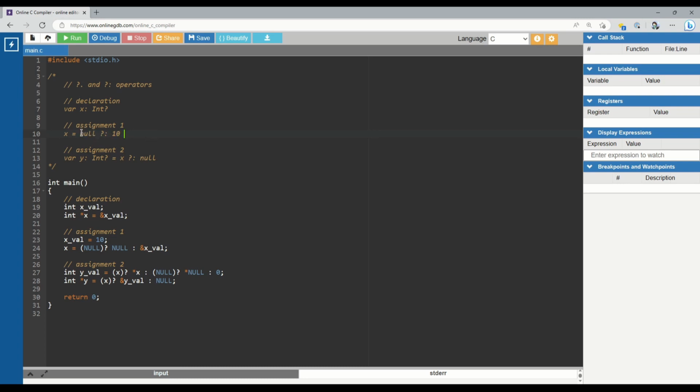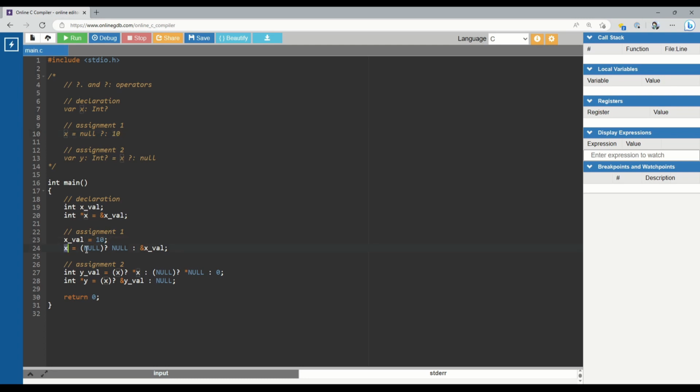Hypothetically, I could do some sort of static analysis to know that this is only a null, but this could be some other variable like a y that's declared higher, and this might be null, it's just some nullable type. In this case, I'm just using null as an example. The assignment would have to look something like this. The good thing about this sort of expression, and note that you can chain them, you could have a bunch of these chained together, which is going to be a very big pain. In this case, 10 is not a nullable expression, so we can just directly assign it to the x val.